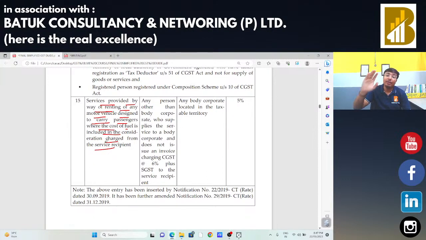In that case that body corporate, that company is going to make the payment of taxes under reverse charge mechanism. That transport is not liable to make the payment of taxes, because he has provided the inclusive rate of the fuel. In that case, that recipient is liable to make the payment of taxes.